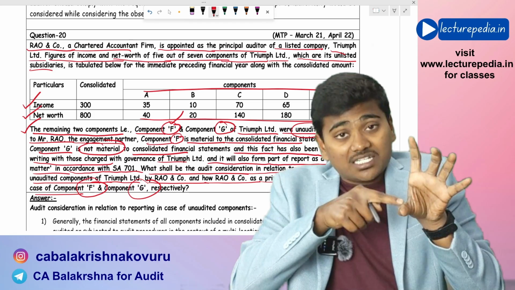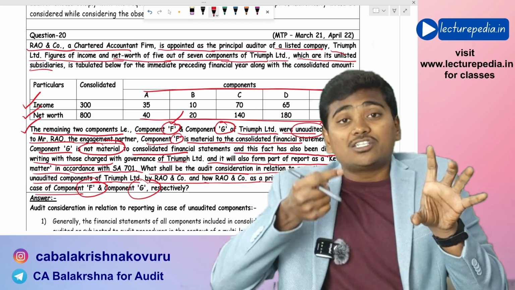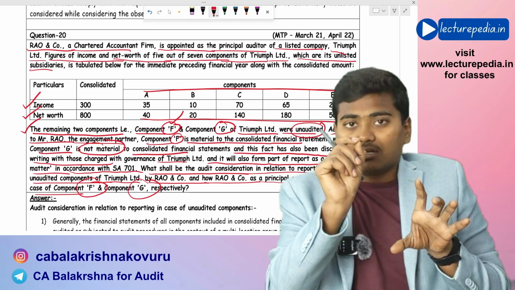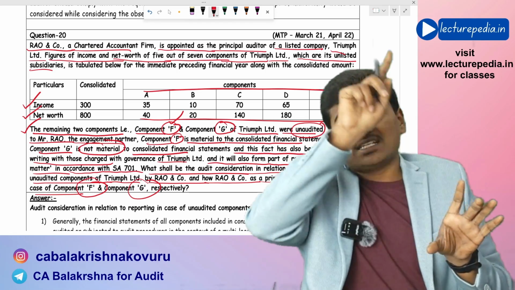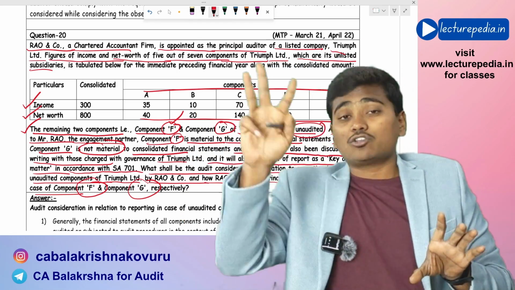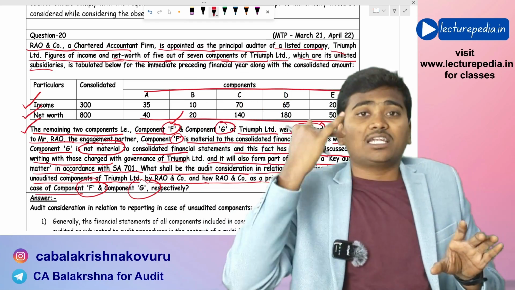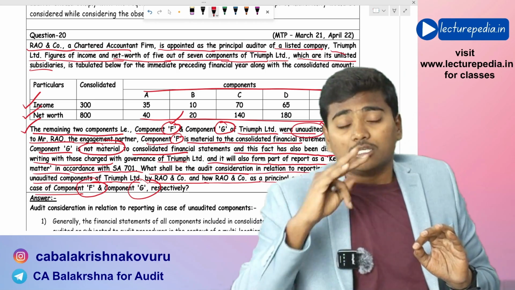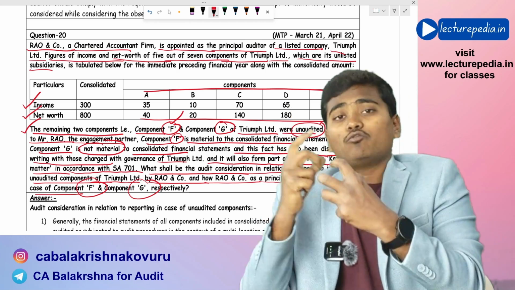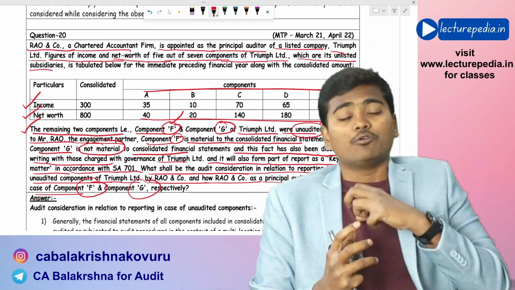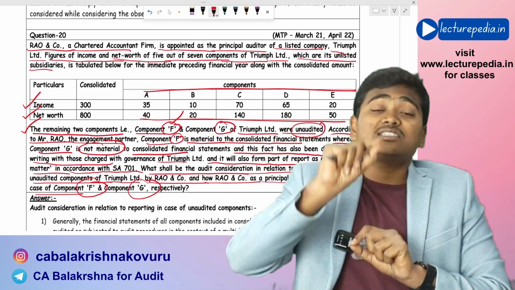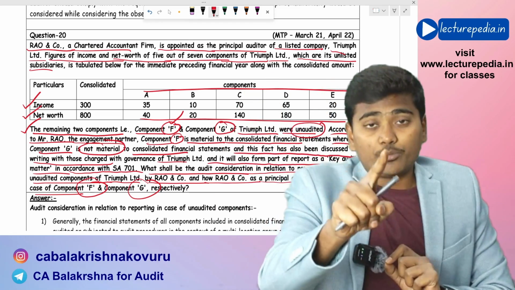In case it is not audited, the auditor needs to consider the impact on his opinion as per SA 705, based on three criteria: materiality, pervasiveness, and sufficient appropriate audit evidence. Based on these, he needs to determine whether to give a qualified opinion, adverse opinion, or disclaimer of opinion with respect to component F.